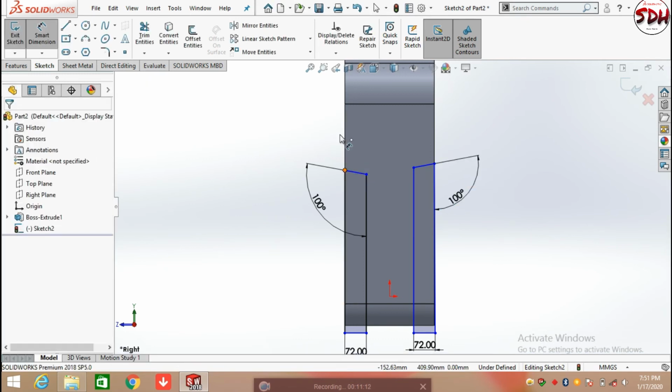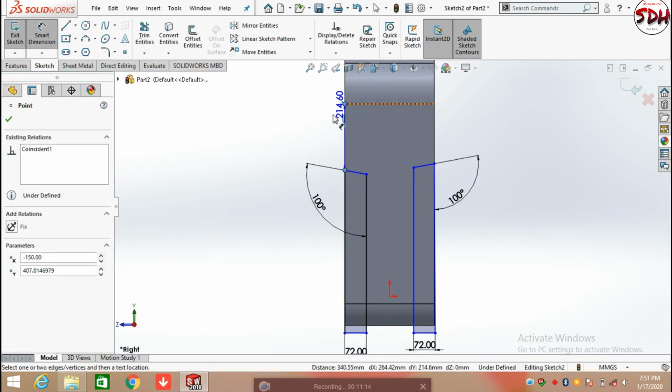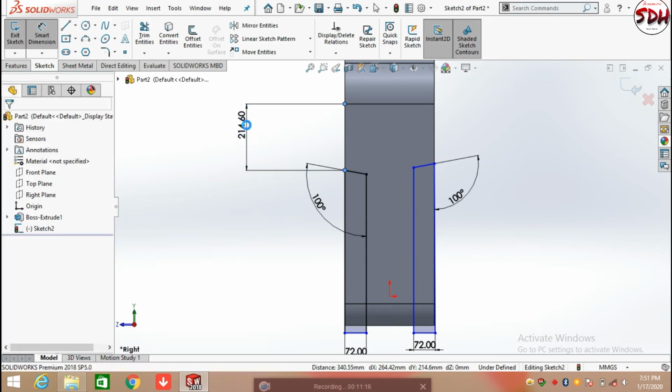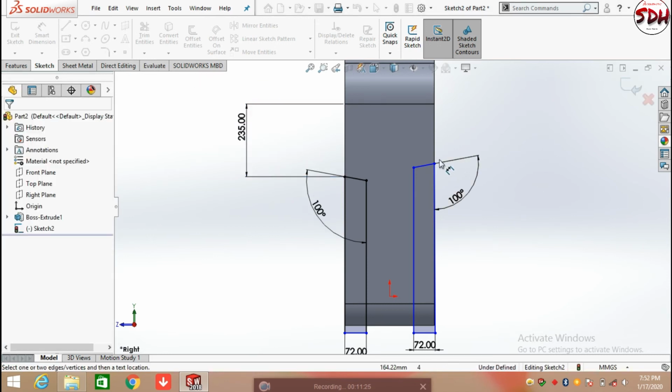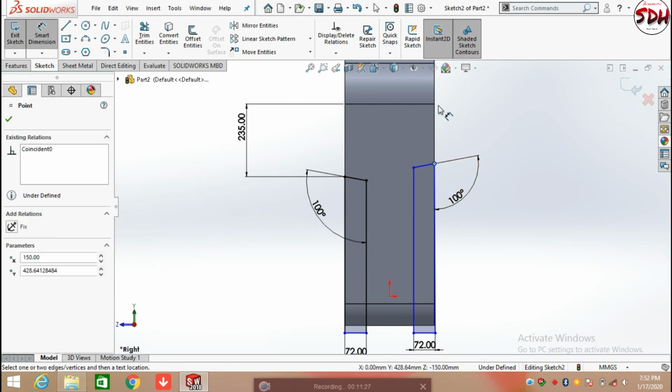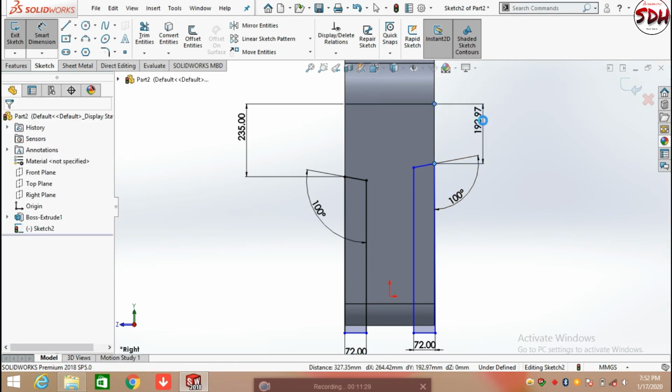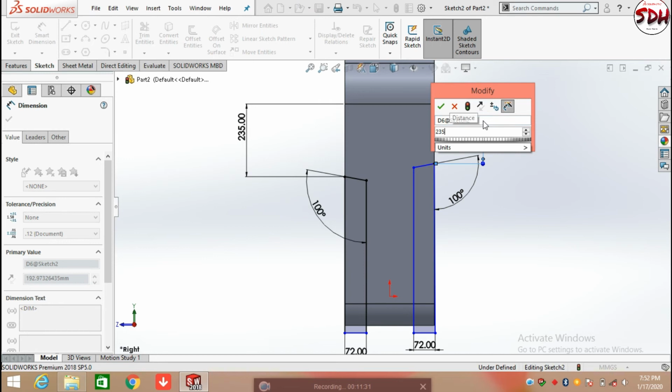After that select the edges, first one and second one, and define the height from the top as 235 mm, from both sides 235 mm.